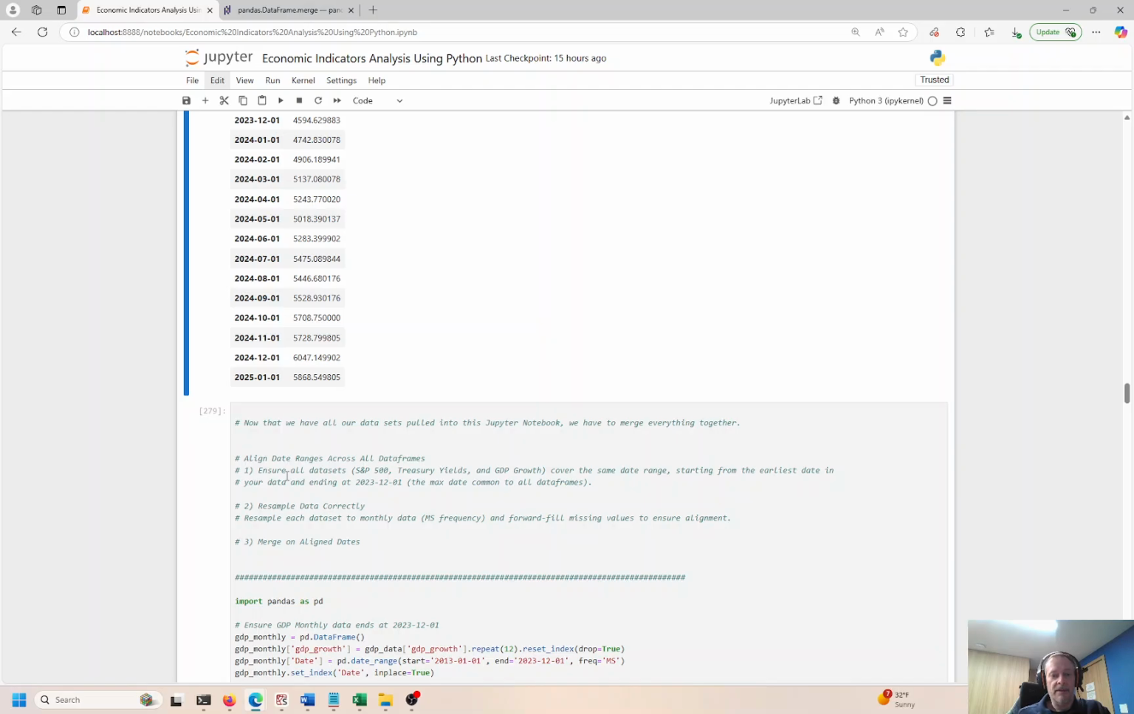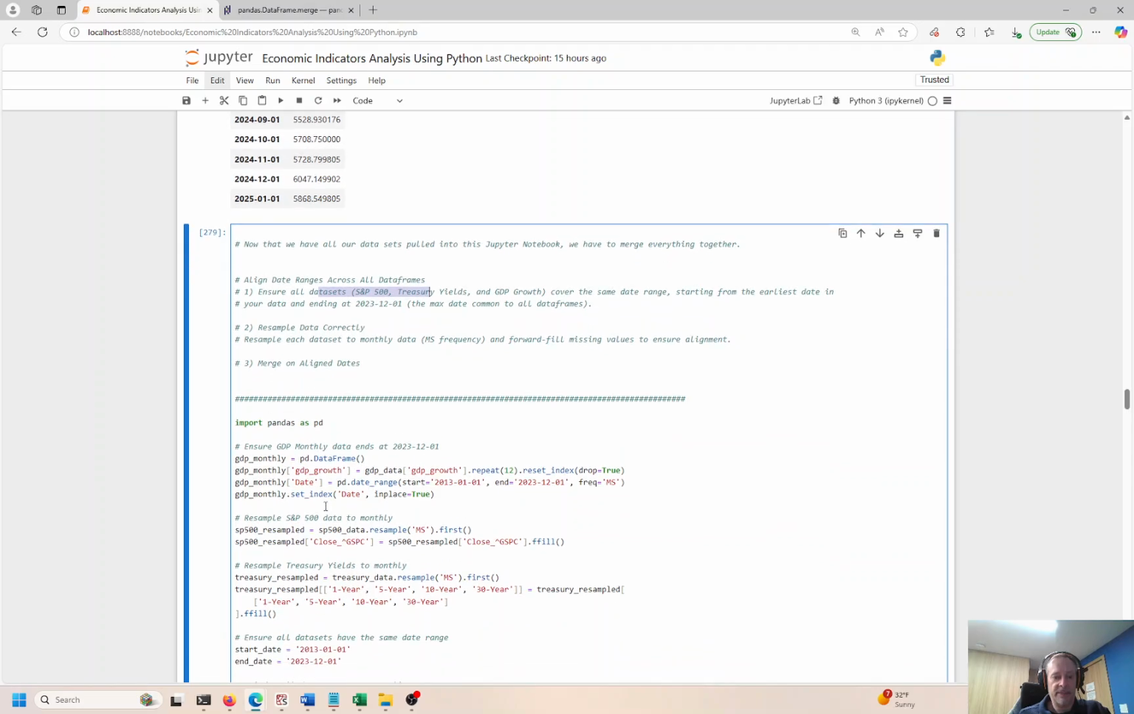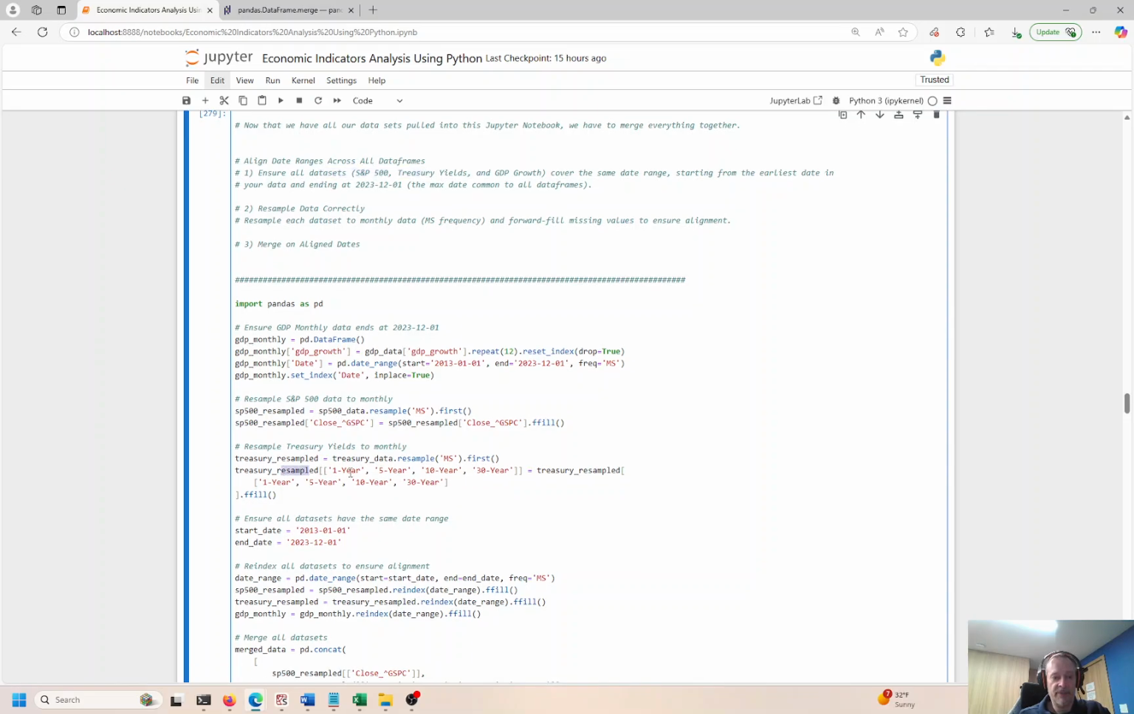Now all the data is pulled into our Jupyter notebook, so we can start to align across the data frames. We have the S&P 500 resampled for the beginning of the month, and we have the Treasuries resampled for the beginning of the month. We have the unemployment and the inflation, and those come in as the beginning of the month, so everything is going to sync up. That way we have the Treasuries resampled: 1, 5, 10, and 30-year. We're going to have a start date of 2013 and an end date of 2023, so we'll have a 10-year time span. We're going to do the same for the Treasury, the GDP and the unemployment.